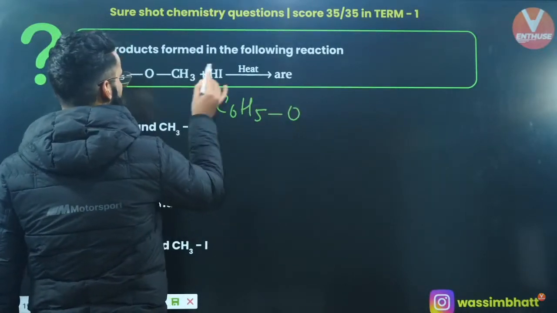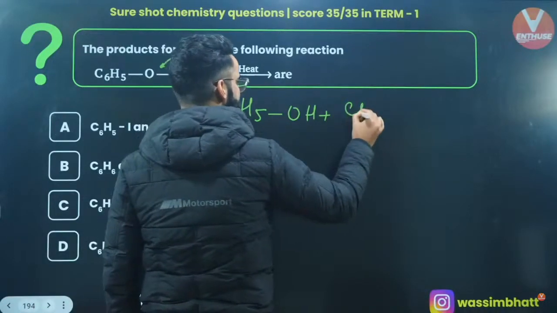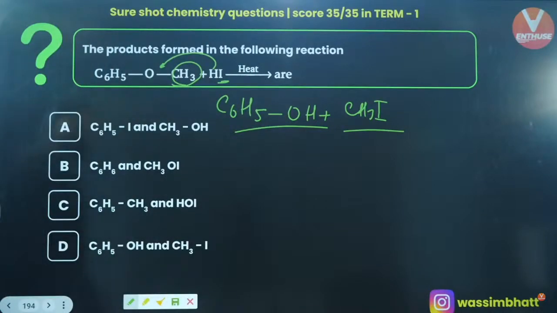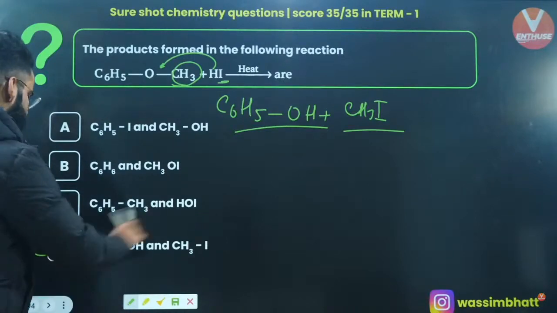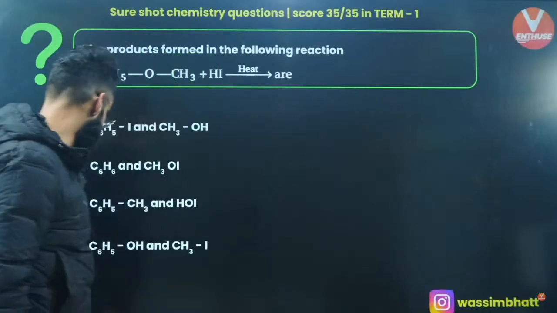This is O. With this oxygen, you are going to attach this H, right? And with this CH3, just attach this I. So CH3I. These are the 2 products. Just check the options. C6H5OH, that is phenol, and methyl iodide. Option D is the one which is correct. Absolutely, people, option D is correct.